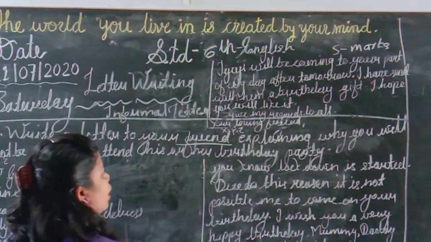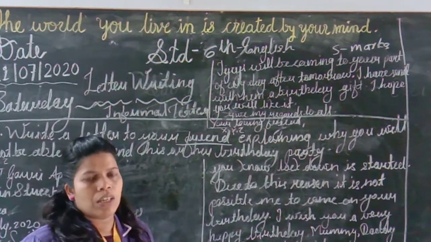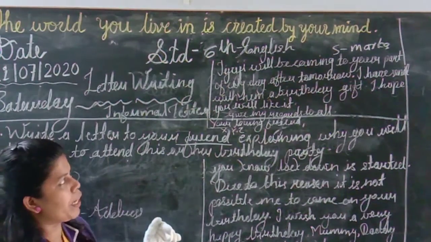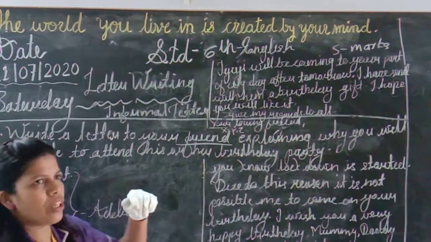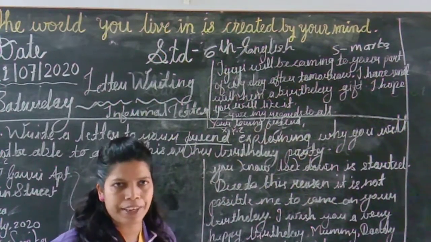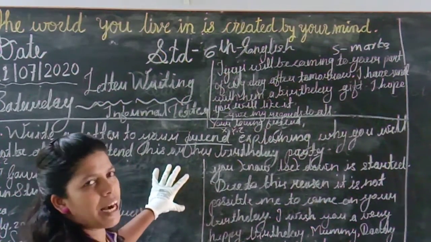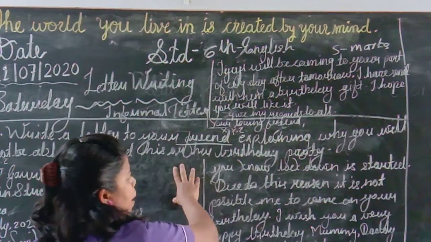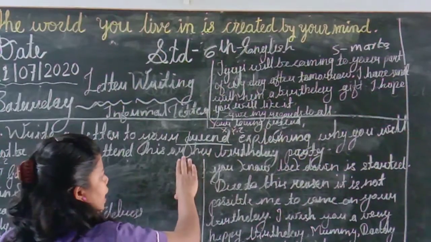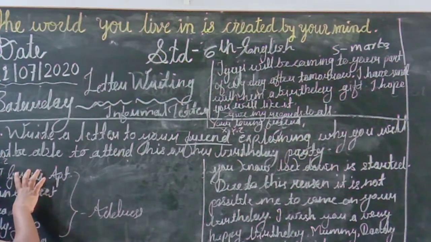Now, here I have given one example of letter writing. So you will understand. Till now, you were writing your address, and you might be 6th standard students, some of you might be familiar with letter writing, or some students might not be familiar. So let me explain these things. Previously we were writing this address on the right hand side, but from this year onwards you have to remember one thing: instead of writing this address on the right hand side, you have to write your address on the left hand side.